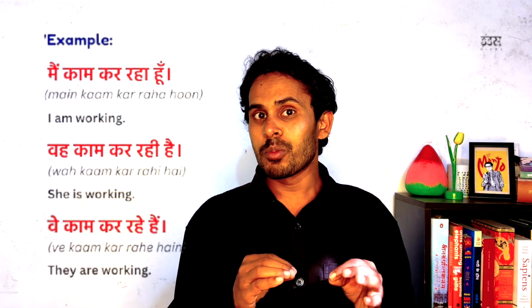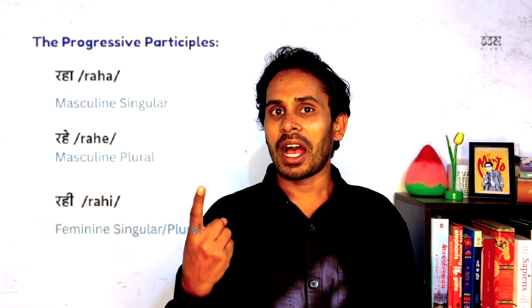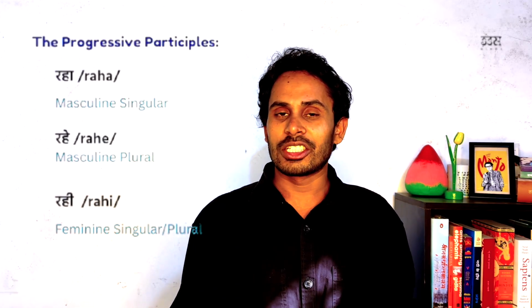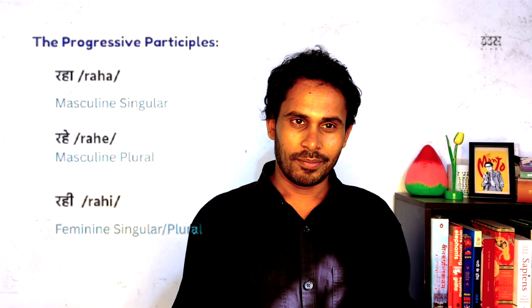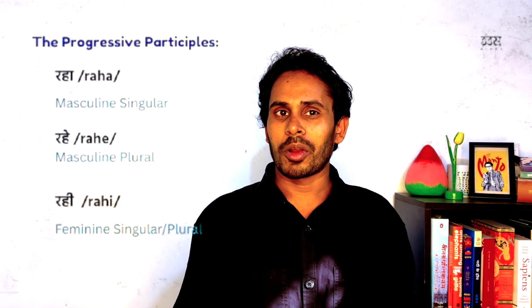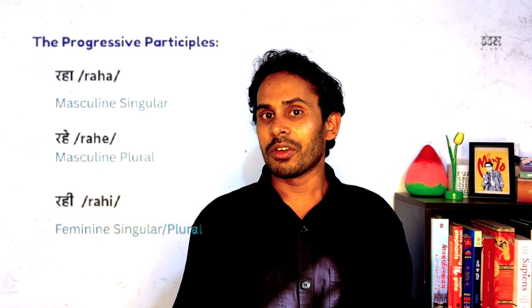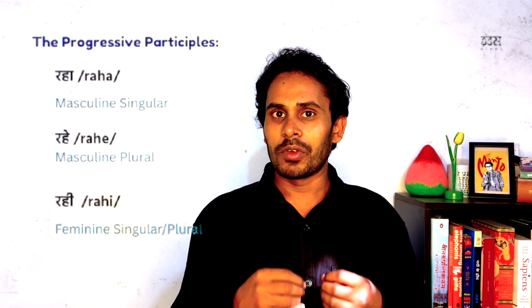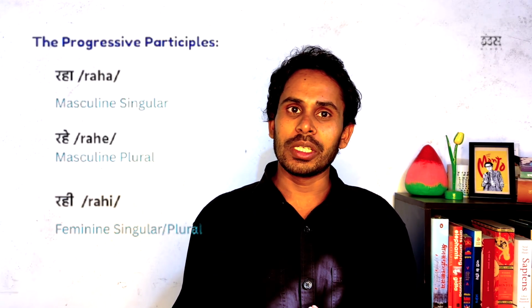The most important thing is choosing the correct progressive participle, right? Like raha, rahe and rahi. This depends entirely on the gender and number of the subject. We use raha for masculine singular, rahe for masculine plural, and rahi for feminine singular and plural. This combines with the verb root and the verb to be, which is hona, and its present form.